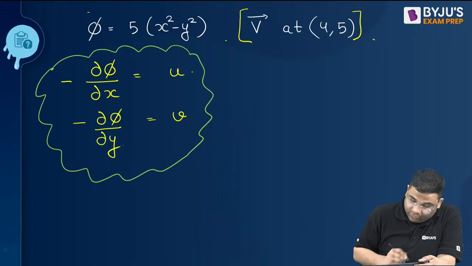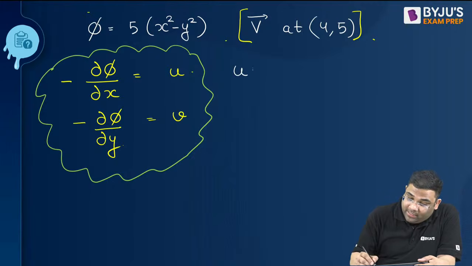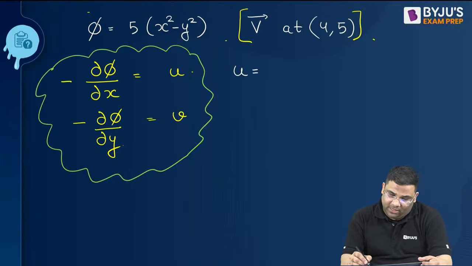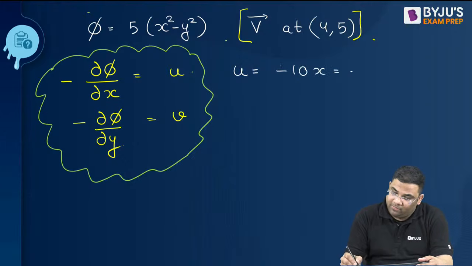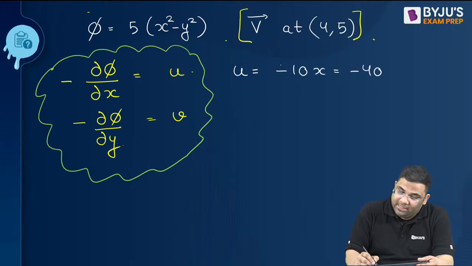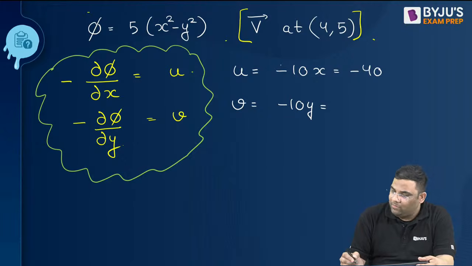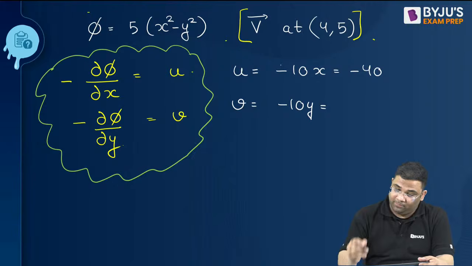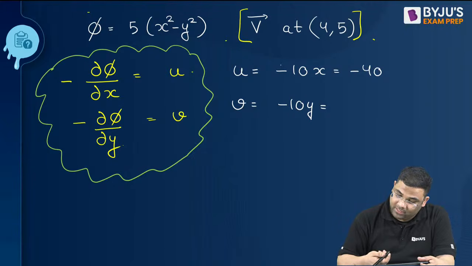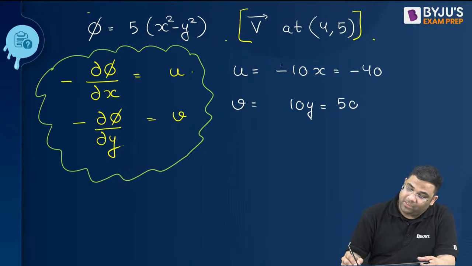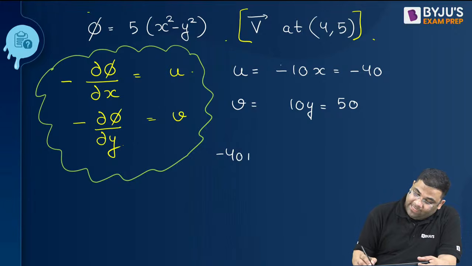Okay, very nice. So here you will be what? Differentiate with respect to x. We will get what? 10x, na? Minus 10x. So getting how much? Minus 40. And then v will be how much? Minus 10y. That is what? Oh, this actually will get a plus. So it gets 50. So minus 40 i cap plus 50 j cap.